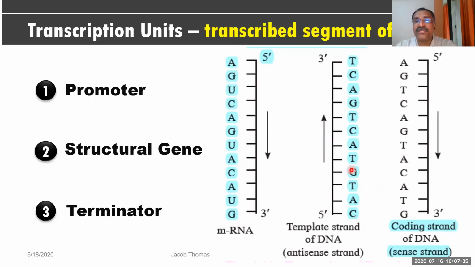Now, out of these two strands, which strand is going to synthesize RNA? This strand. This strand is synthesizing the RNA. When this strand synthesizes RNA, you get an exact copy of this DNA strand. Are you getting what I said? When this strand synthesizes a new strand, you get an exact copy of this strand, but this is a DNA strand, and what you are getting is a strand which is RNA.